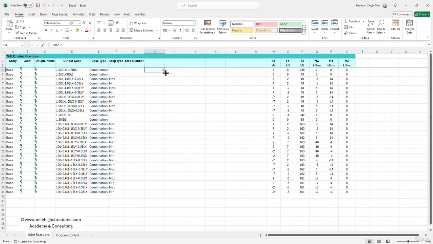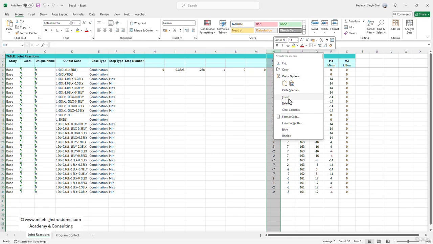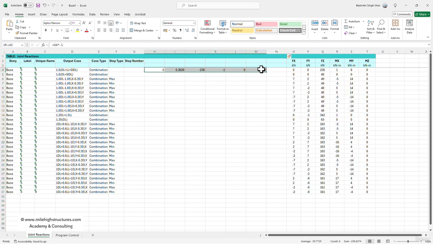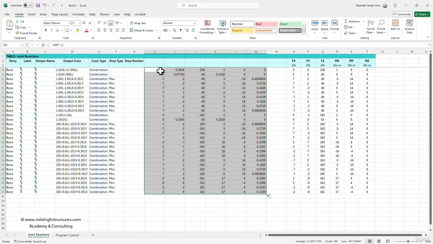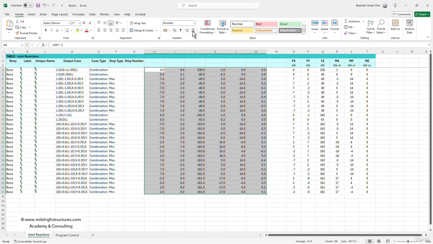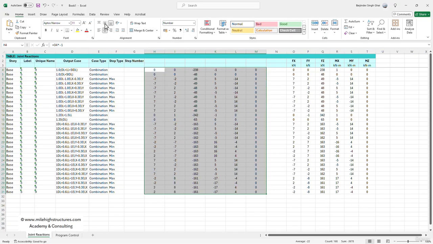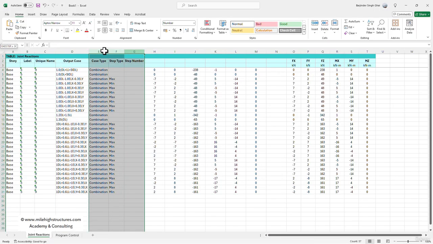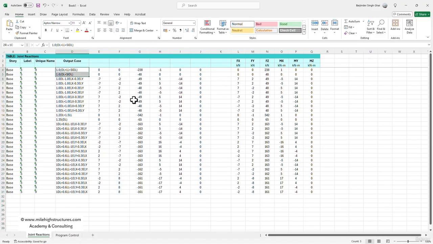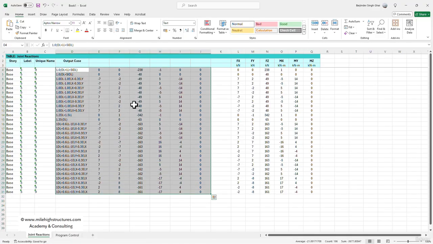So we can 1 2 3 4 5 and 6, and we can simply stretch these values here, and we can again decrease the decimal values. So now what we can do is that we can just simply delete these values here, and we can just simply copy paste these values here.